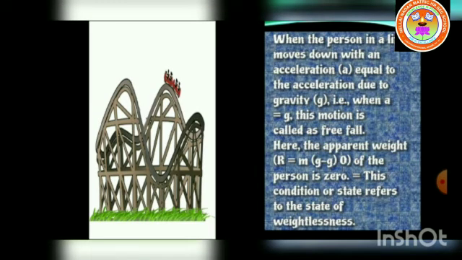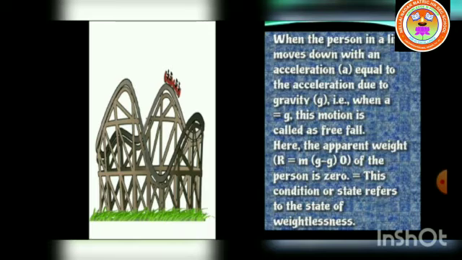When the person in a lift moves down with an acceleration a equal to the acceleration due to gravity g, that is when a is equal to g, this motion is called free fall. Here the apparent weight R is equal to m(g minus g), which is 0.